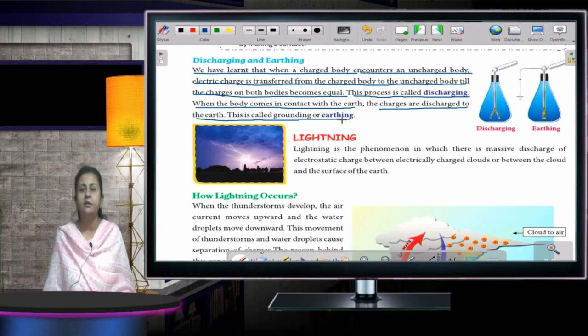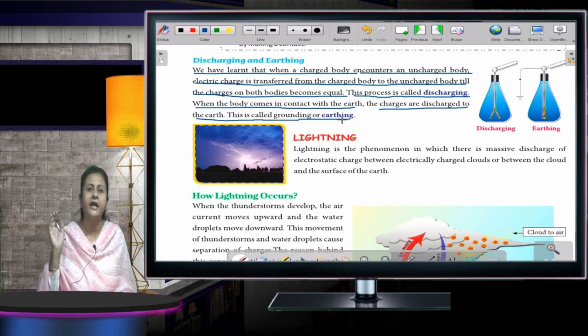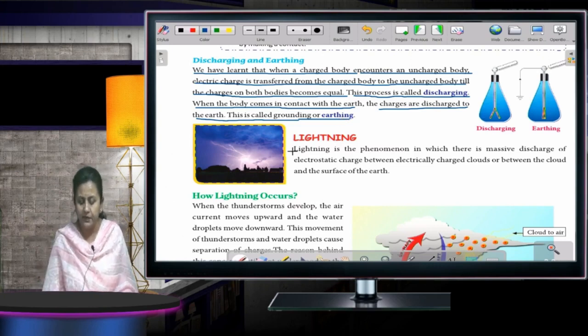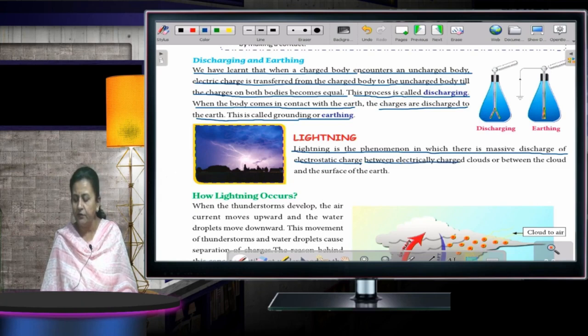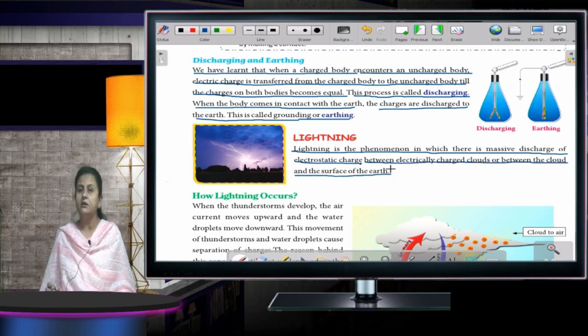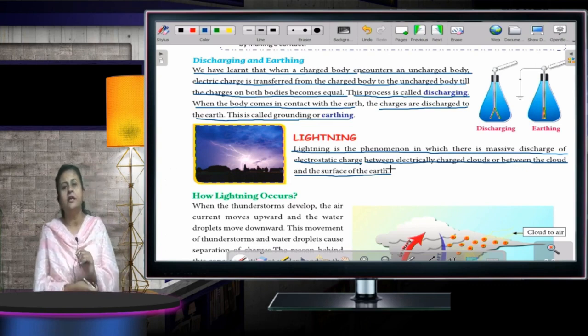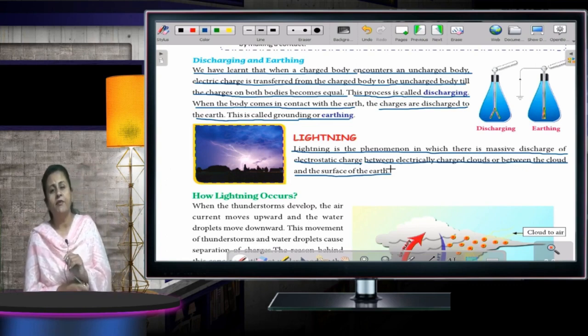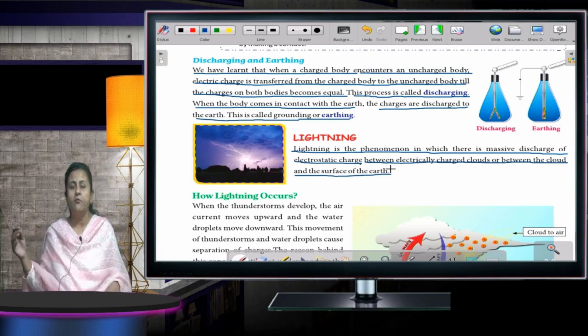Now we'll start with lightning. What is lightning? When it rains, you must have seen lightning in the sky. I'm talking about the same lightning. Lightning is a phenomenon in which there is a massive discharge of electrostatic charge between electrically charged clouds or between the clouds and the surface of the earth. The clouds are charged. Whenever they meet, the lightning can be seen.